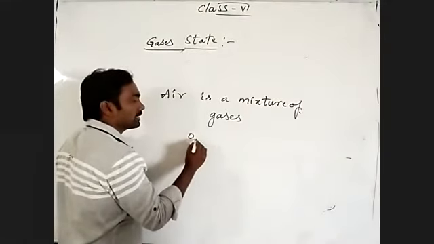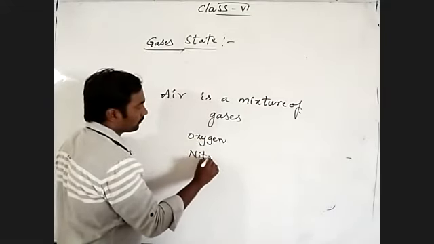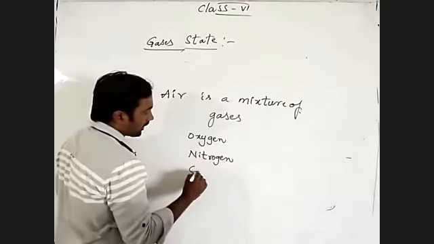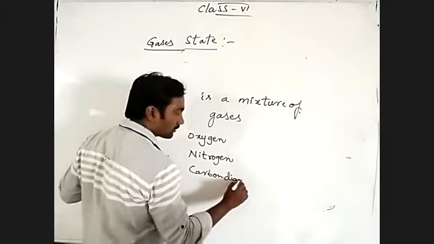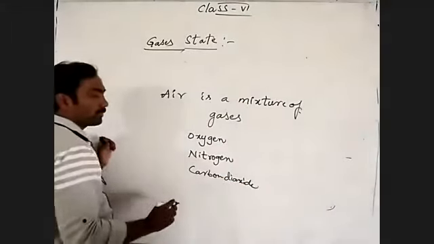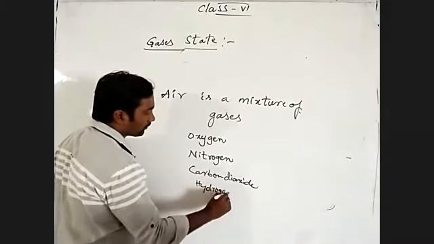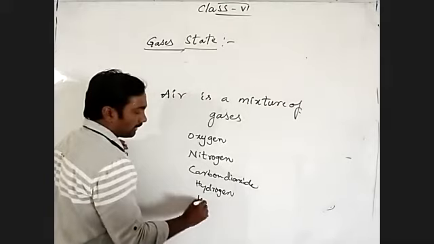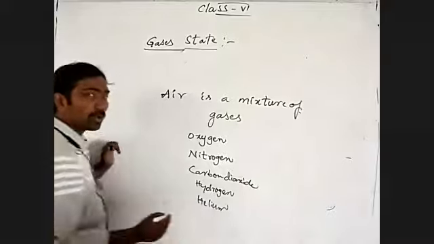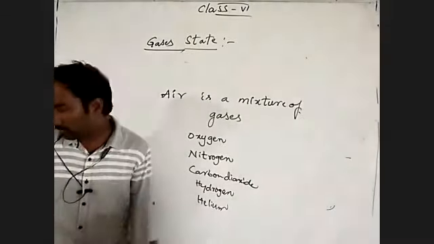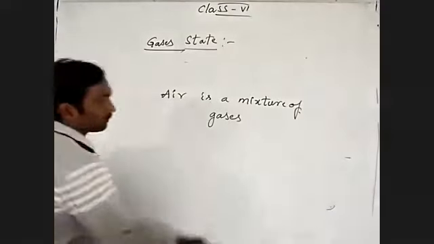Generally, we can say oxygen, nitrogen, carbon dioxide, and next hydrogen, and helium, and carbon monoxide, a poisonous gas. Different gases are there in air.